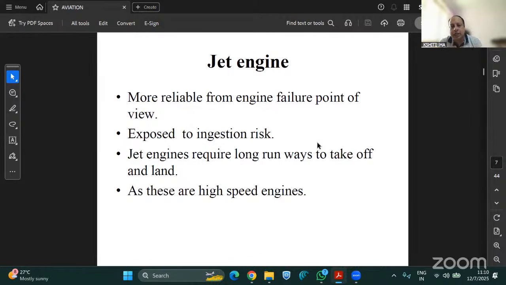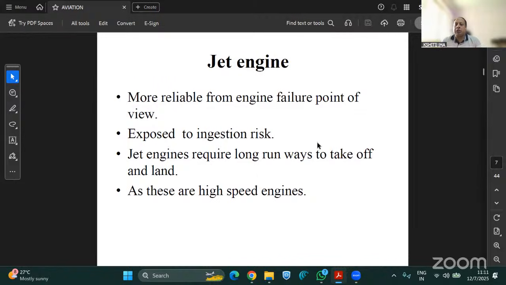Now coming to the next, which is the jet engine. A jet engine is of course more reliable from the engine failure point of view. If you look at modern aircraft, you must have seen that there is a very wide opening at the front of the engine, and huge blades moving at a very high speed, set at a certain angle, taking in more oxygen from the front side, and the thrust is produced from the back of the jet engine.